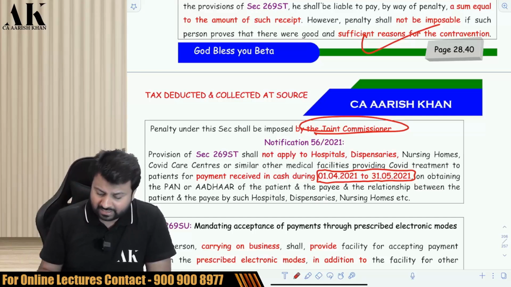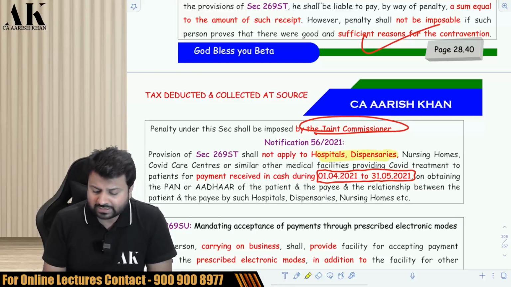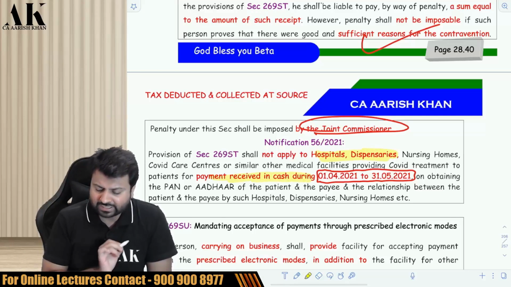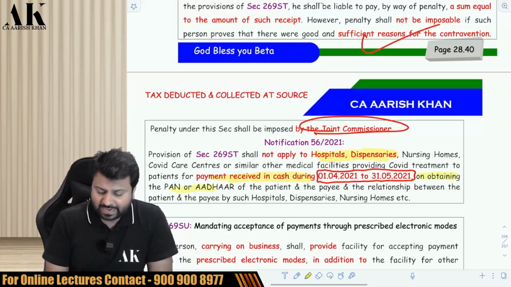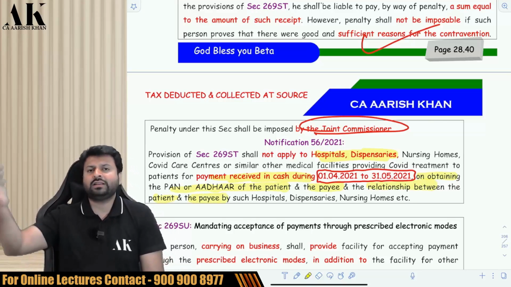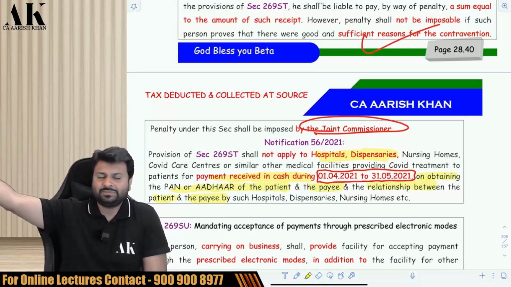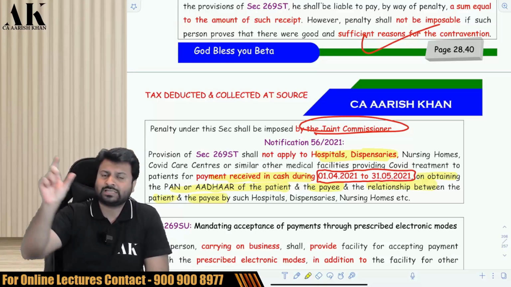So during that period, the government gave a relaxation to hospitals and dispensaries to accept payment in cash. So you can accept the payment in cash from the patient, but you have to take the PAN and Aadhaar of the patient and the payee and the relationship between the patient and the payee. Suppose I was admitted, and my father is making the payment in cash to the hospital, so that was accepted during those 2 months.